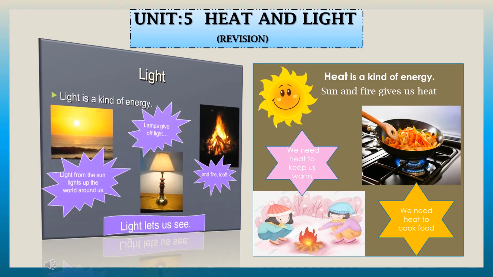We also use heat to keep us warm in winter season, and we can get that heat from the sun. There are other sources of heat also, like fire, heater, stove. These can be electric heater or gas heater, but we use heat to keep us warm in winter season.